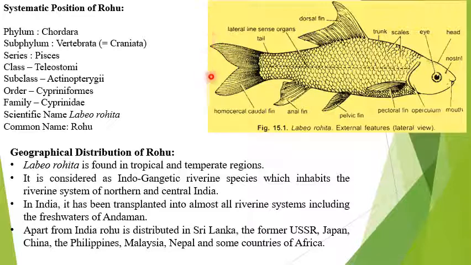You can draw a line and you will find the equal size of the caudal fin, that is known as the homocercal type of tail. Clear cut lateral line system is also a specific characteristic of Labeo rohita.